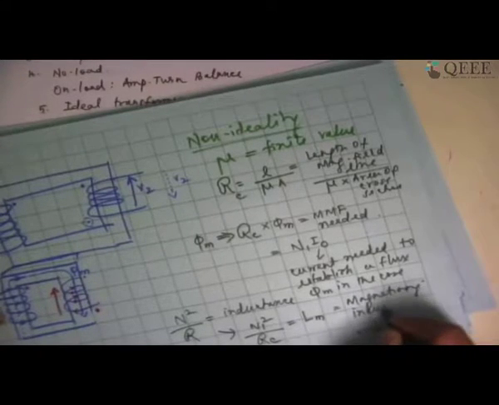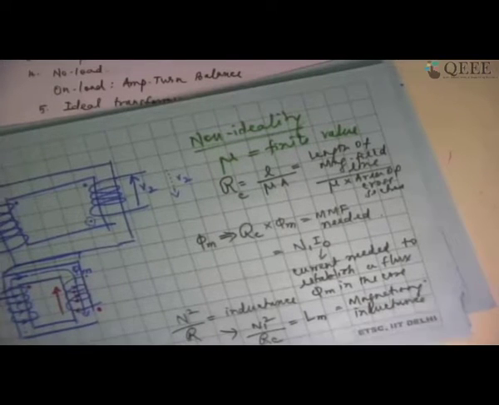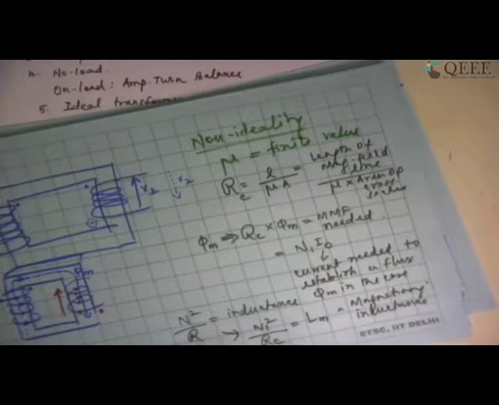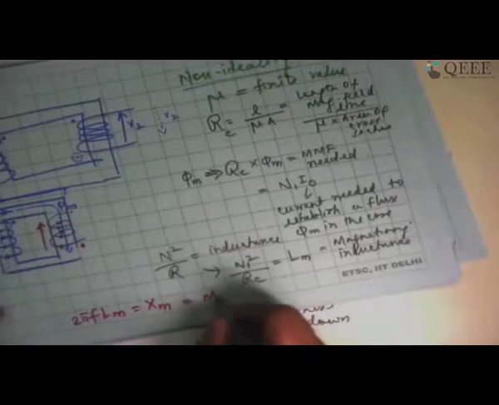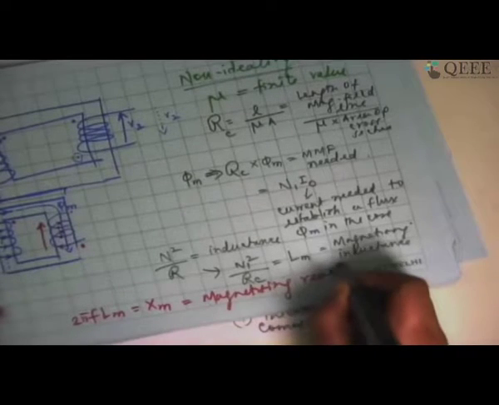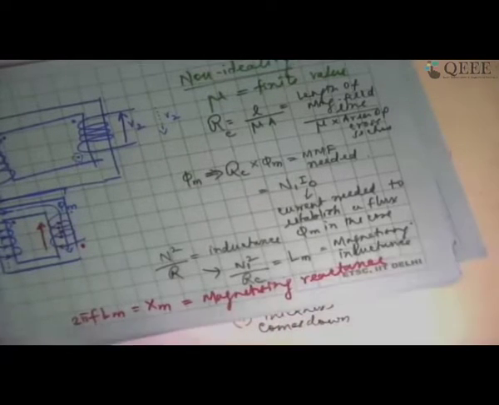Now I can write 2 pi f Lm as the magnetizing reactance or Xm.